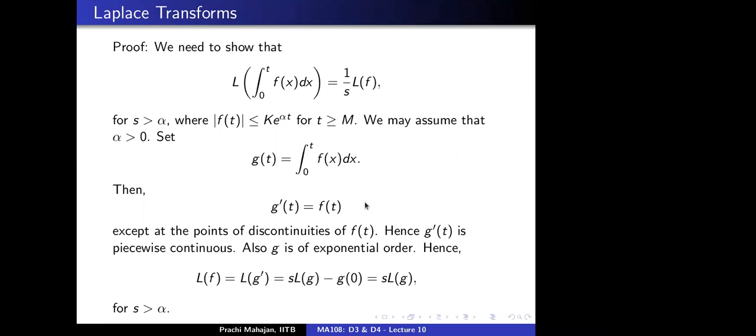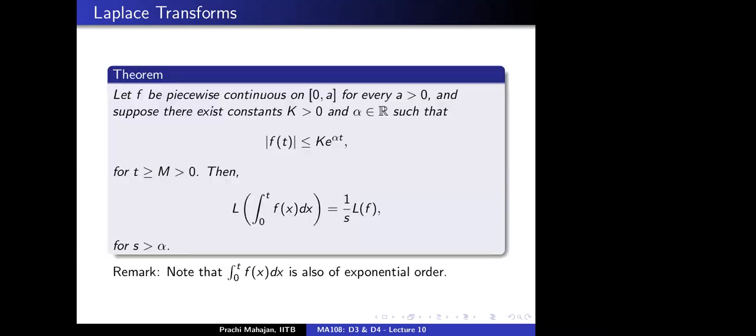Yes, please. Somebody has a question? Ma'am, can you show the theorem statement again, please? Yes, surely. Here it is. It is given that f of t must be of exponential order, but is that necessary? Because we only need g of t to be of exponential order, like we have done previously.